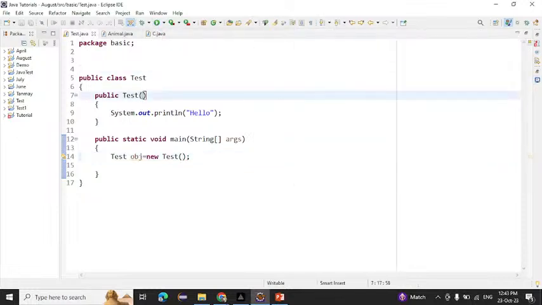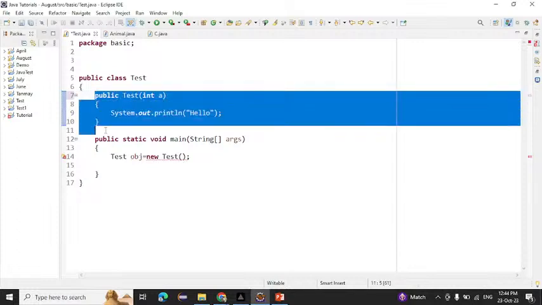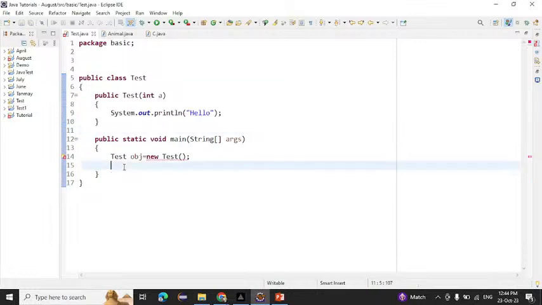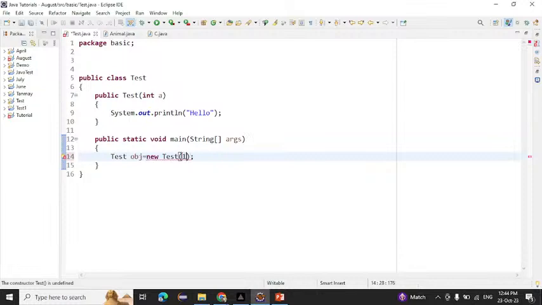Now if I write here the integer a, which type of constructor is this one? Parameterized constructor, right? And how to call that constructor? By passing an argument. Simply we have to write here the value.